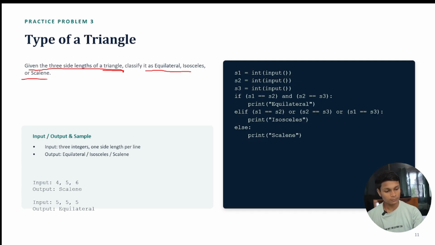So we are going to check which type of triangle this is.